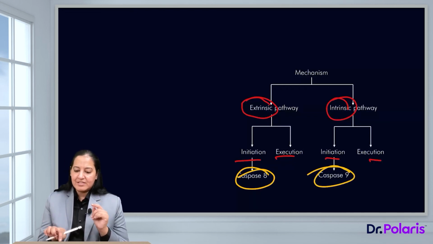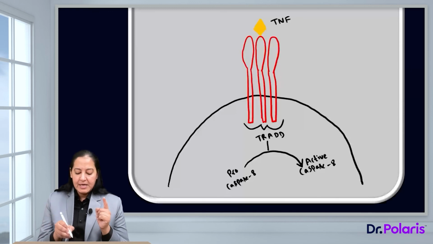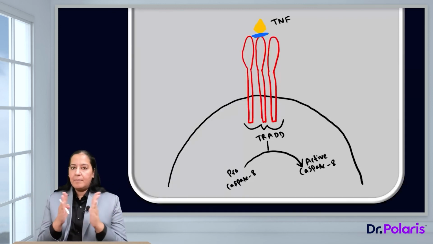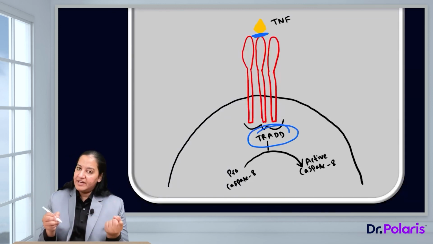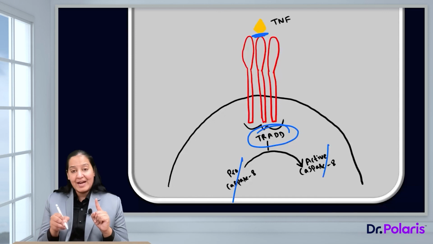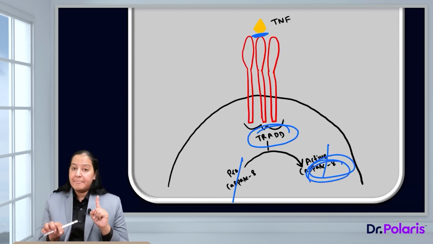So what is the mechanism of the extrinsic pathway? The signal comes from outside. The signal comes in the form of a ligand, right? Either Fas ligand or TNF ligand. So multiple death receptors will come closer. They will form a domain, either FADD, Fas associated death domain, or TRADD, TNF receptor associated death domain, and they convert procaspase 8 into active caspase 8. So caspase 8 is the caspase which is activated in the extrinsic pathway.